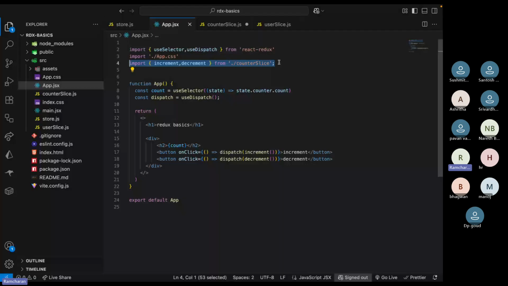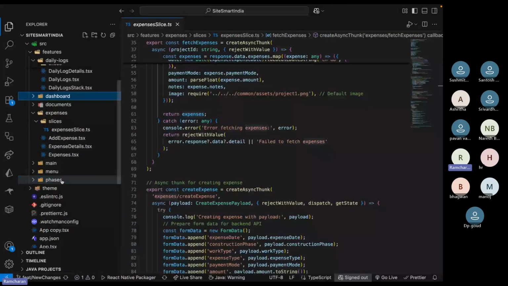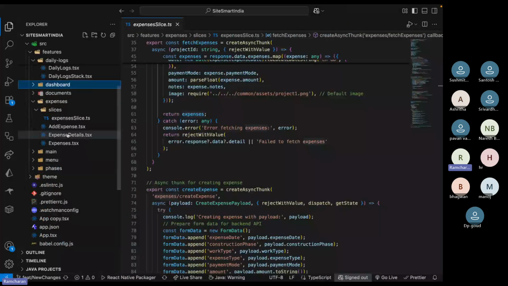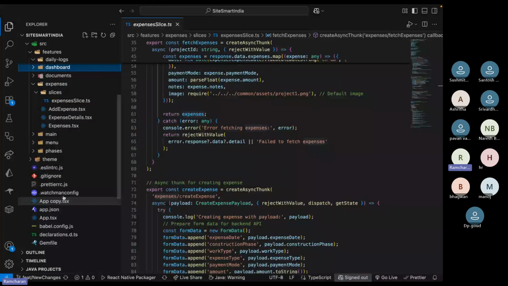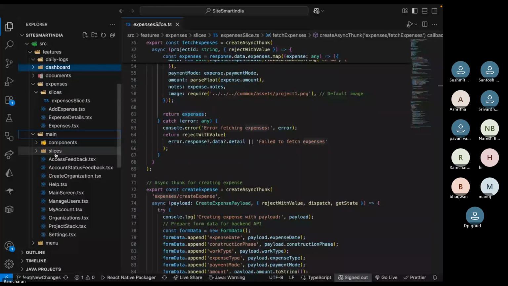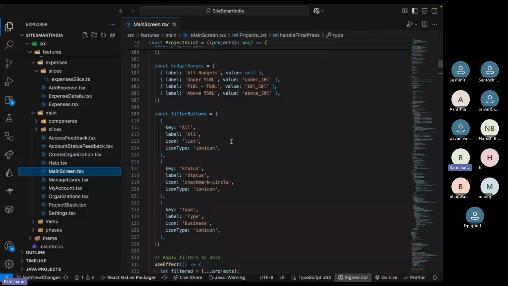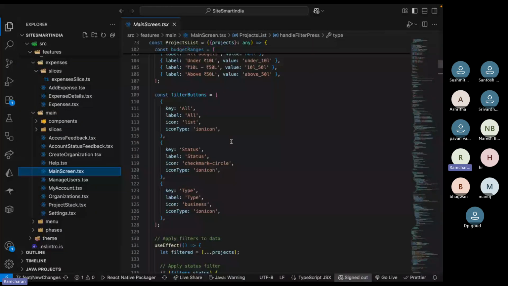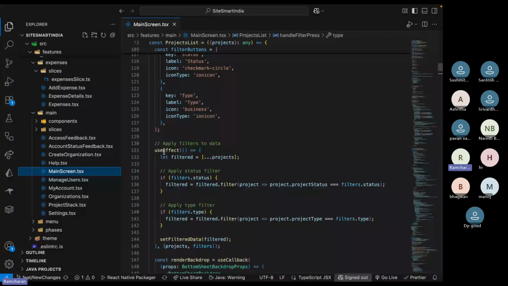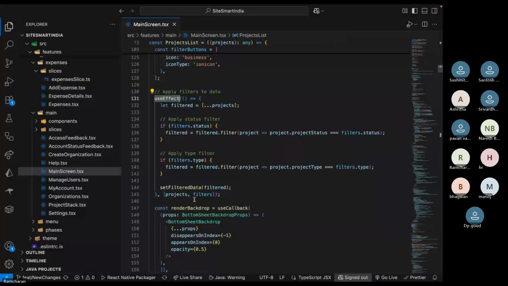Not only when you click, you can also dispatch actions from the logic itself. You can also dispatch the actions in useEffect. That is too much in depth, but you understood the concept, right?